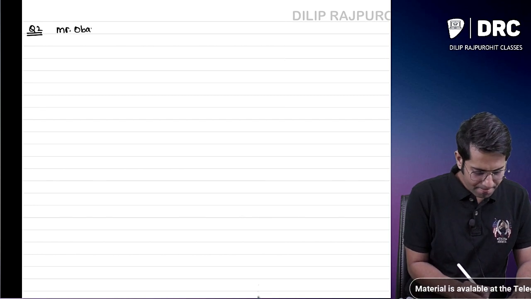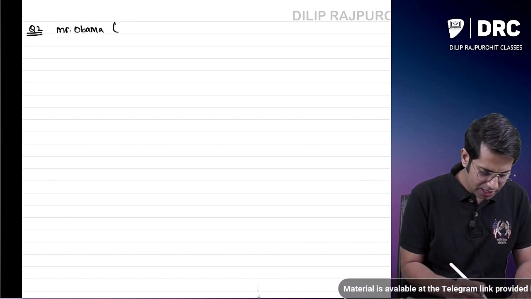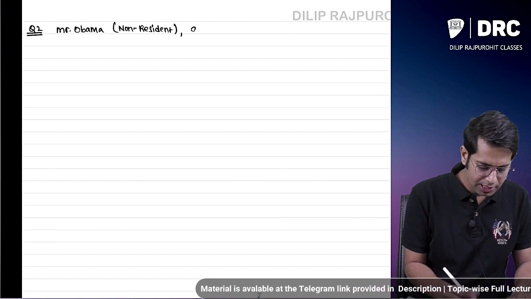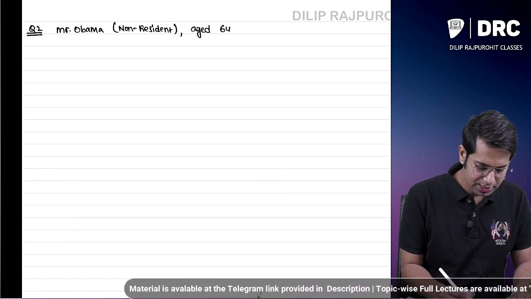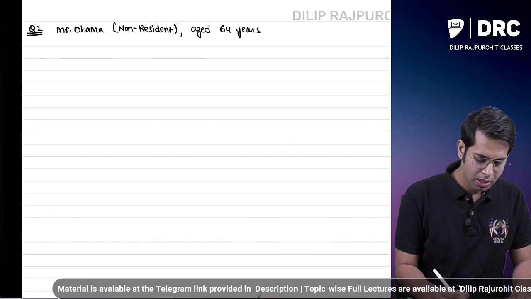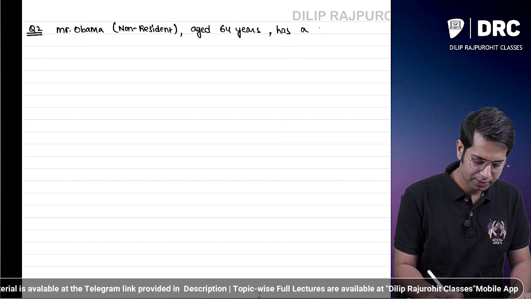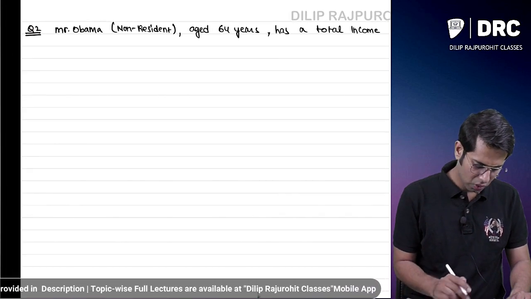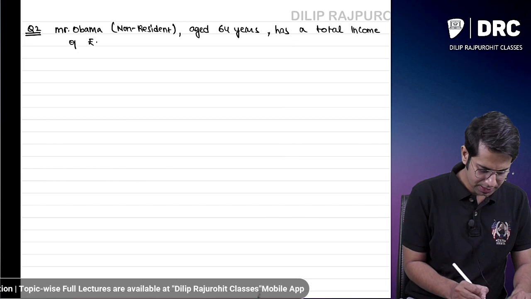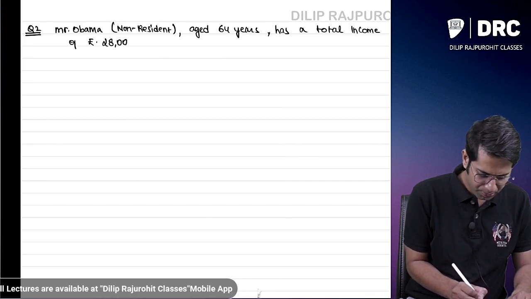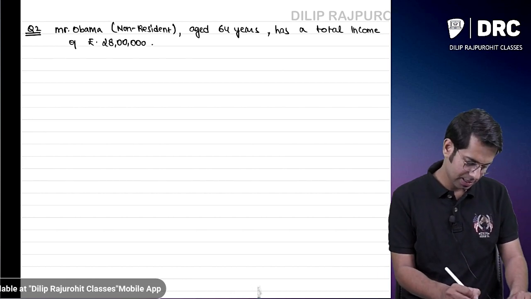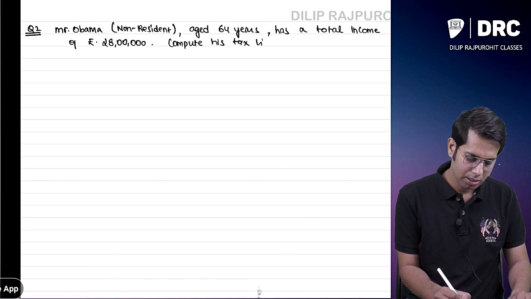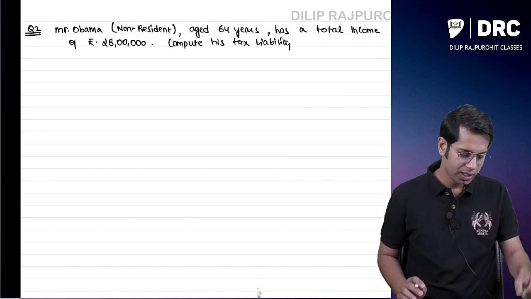Mr. Obama, who is a non-resident, aged 64 years, has a total income of rupees 28 lakhs. Compute his tax liability.